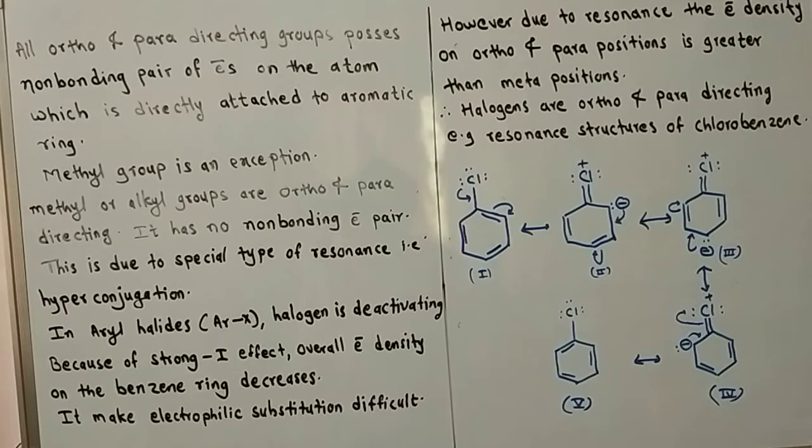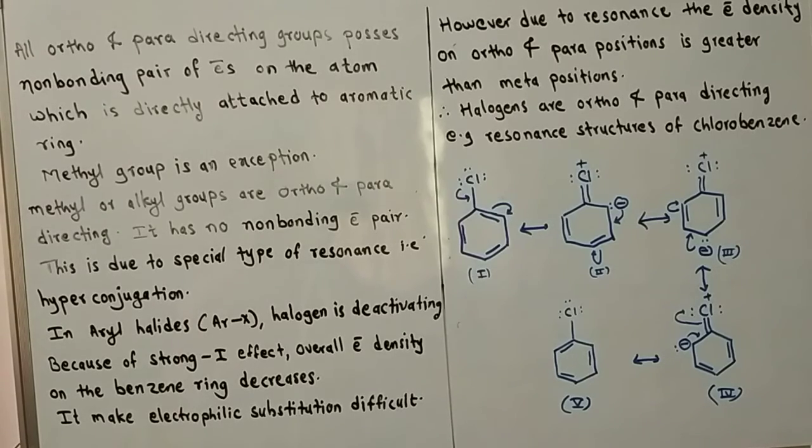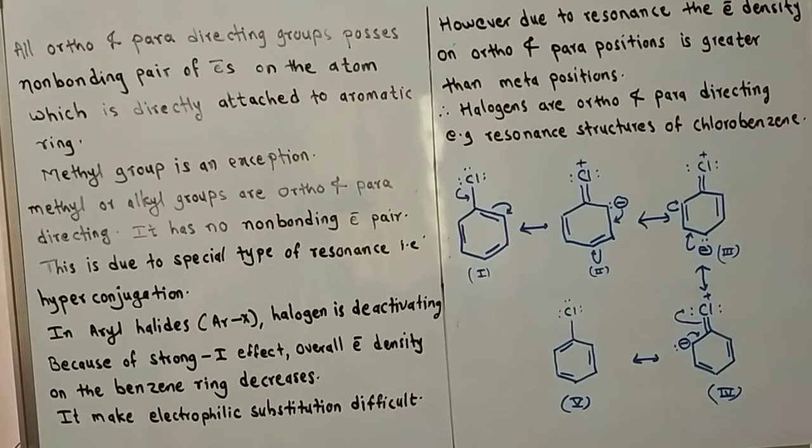In these resonance structures of chlorobenzene, electron density is greater at the ortho and para positions, therefore halogen is a deactivating group and an ortho para directing group. So the major product formed when chlorine is attached to the benzene ring is from further substitution at the ortho and para positions.